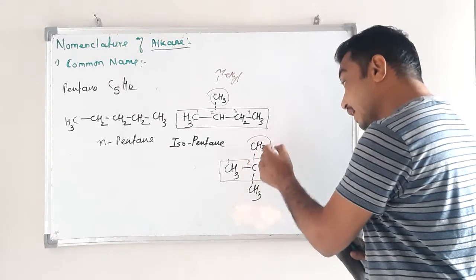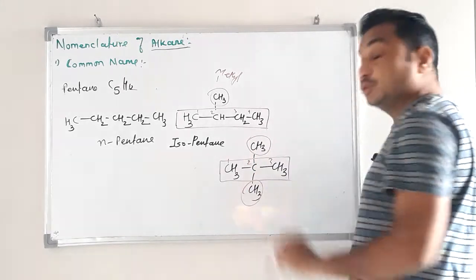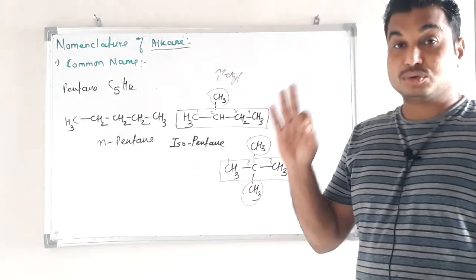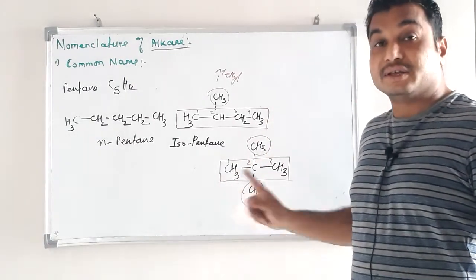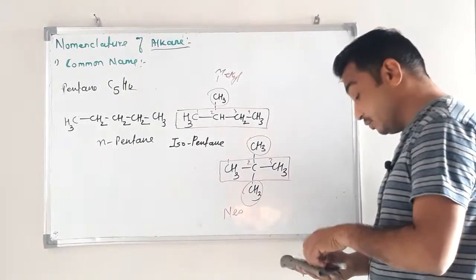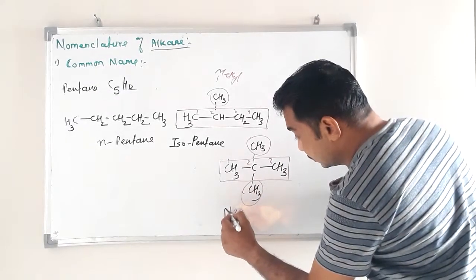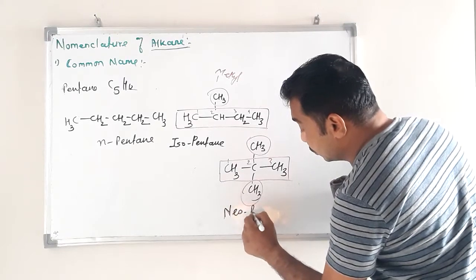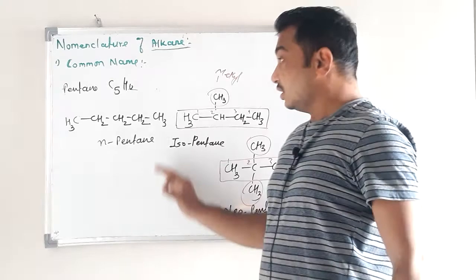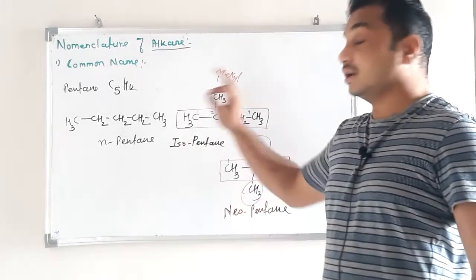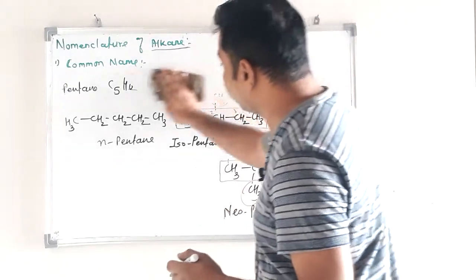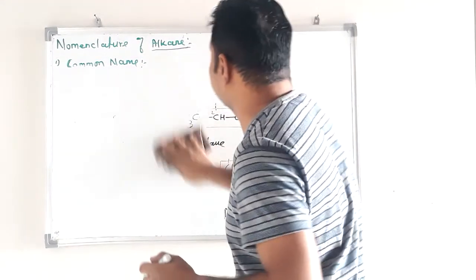Okay, and then last, here again straight chain, 3 carbon are arranged in straight chain, and then 2 methyl groups attached to carbon number 2 in the chain. That type of arrangement is called neo arrangement or neo-alkane. So this is neopentane. Okay, so this is the common nomenclature for alkane. Okay, take one more example. Hexane.